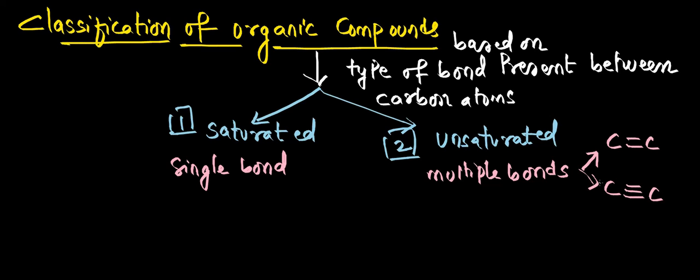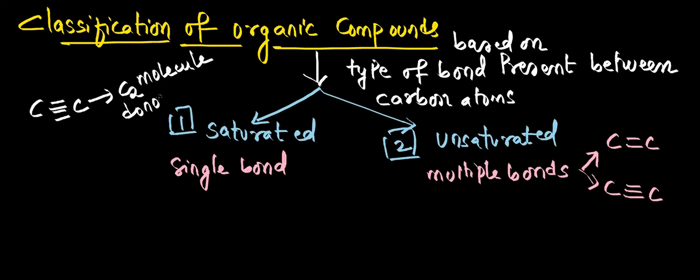Can we have carbon to carbon 4 bonds, a quadruple bond? If you imagine carbon to carbon 4 bonds, it's not possible, because valency is satisfied and that must result in a C2 molecule. In reality, do we have any existence of a C2 molecule? No, right?